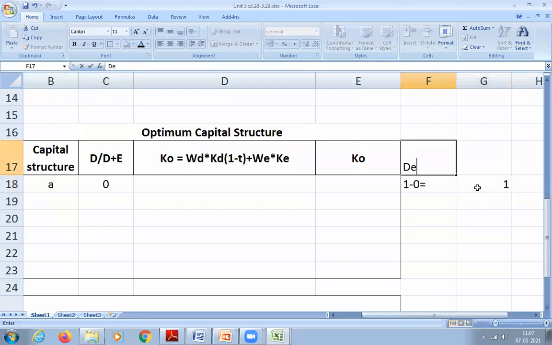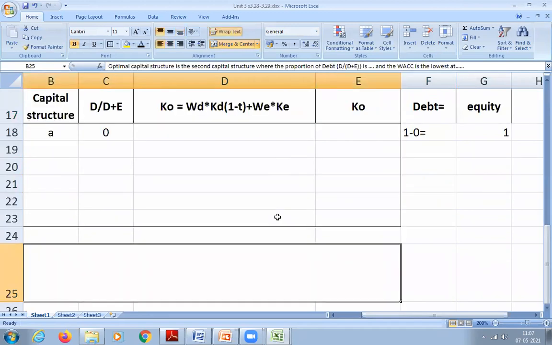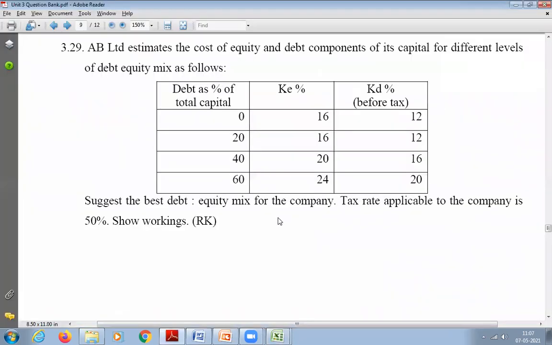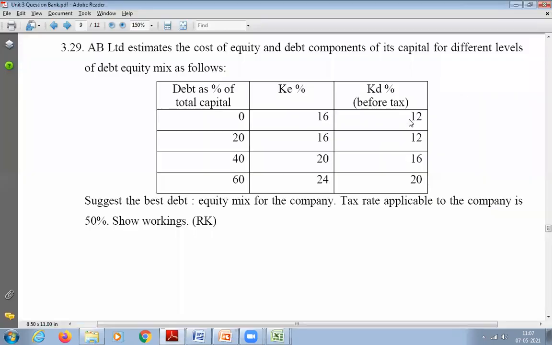This is debt and this is equity. Same like earlier we did, right? So he's telling debt is 0, so weight also will be 0 only. If the debt percentage is 0, then WD also will be 0 only. And WE will be 1 because debt is 0. Got it? And how much is KD? Cost of debt is 12% into 1 minus T. T is 50%. So 12 into 1 minus 0.5.